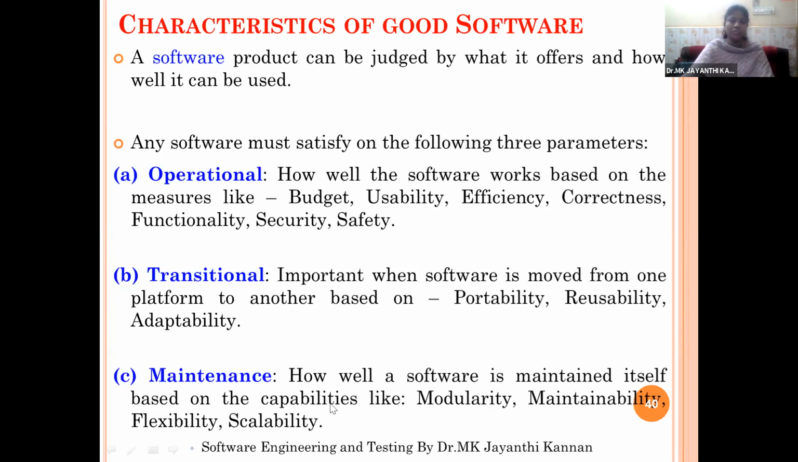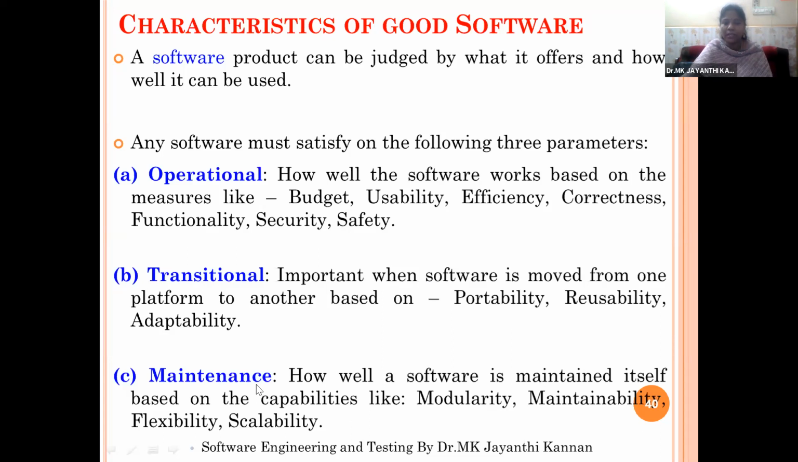and adaptability. So the software should provide some flexibility. If you are creating the software only for Android, it will not work in iOS or on desktop. So while creating the software itself, you should consider that it should be platform independent, as well as work in all the operating systems. Say your software should work in DOS, Windows, as well as Linux and Unix operating systems. So it should be very portable, and it should be usable and reusable. So those three things come under transitional characteristics of software.